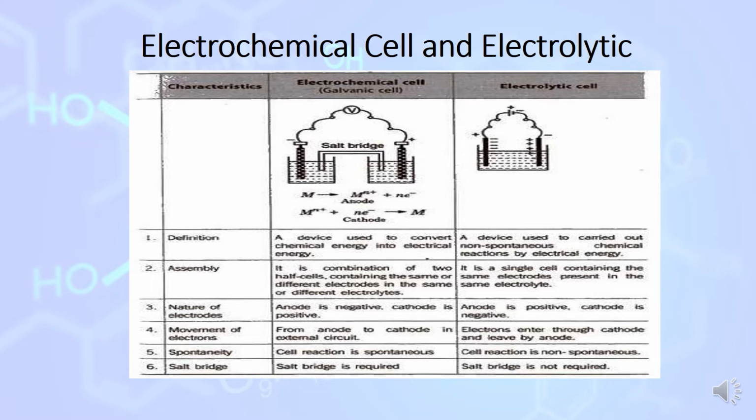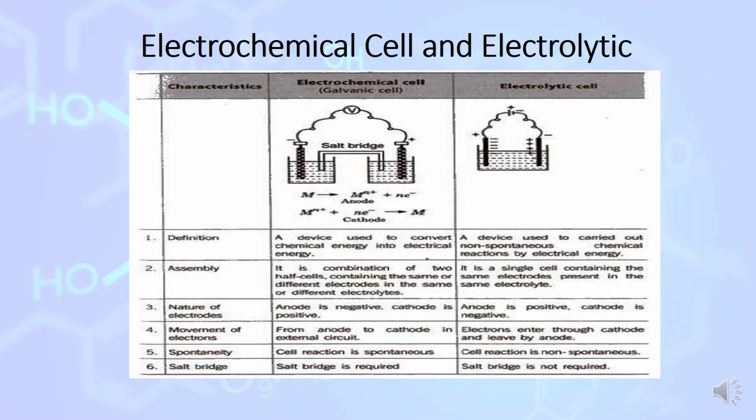It is a combination of two half cells, or different electrodes in the same or different electrolytes. Anode is negative, cathode is positive. Electrons move from anode to cathode in the external circuit. Cell reaction remains spontaneous and a salt bridge is required.